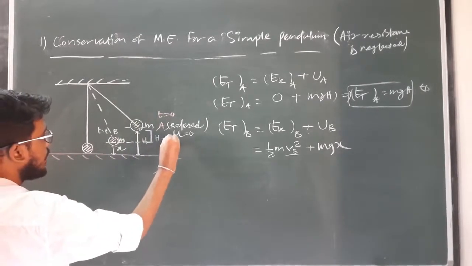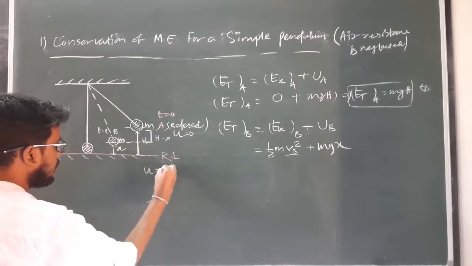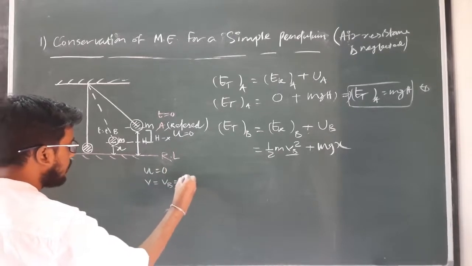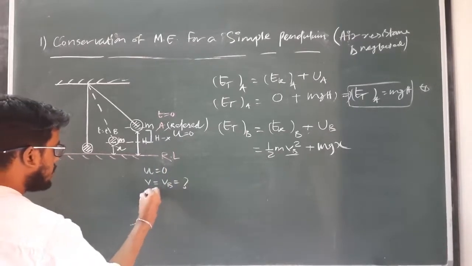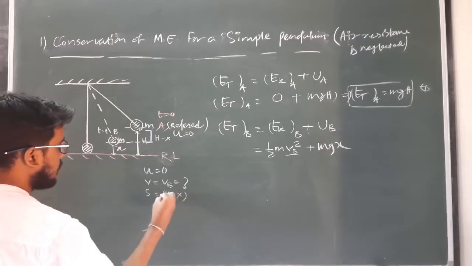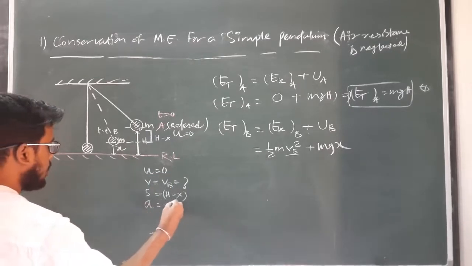h minus x. So here we have u initial equal to 0, v final equal to vb, that we have to find out, and the displacement s equal to h minus x, and is moving downwards, so negative, and acceleration a equal to minus g.